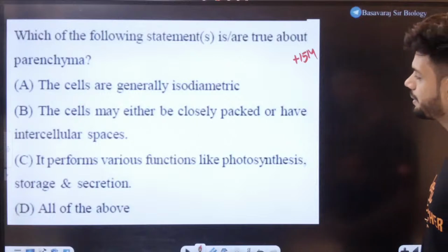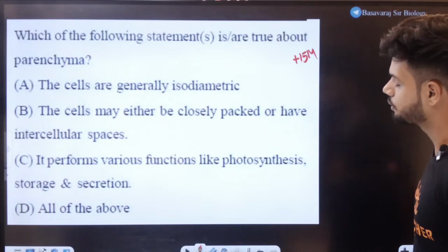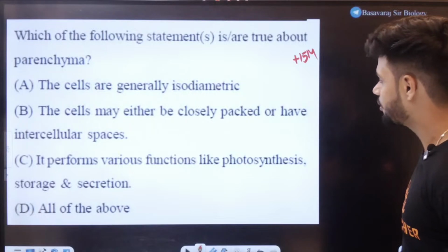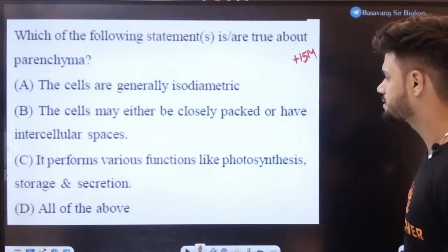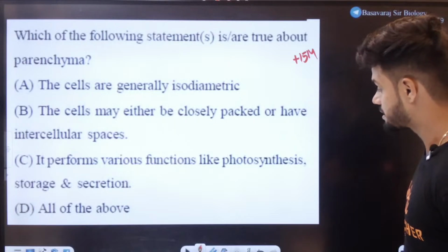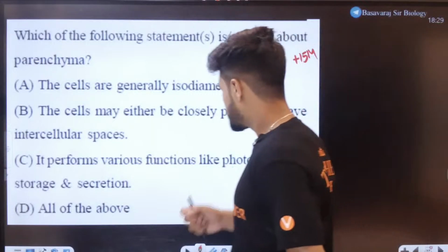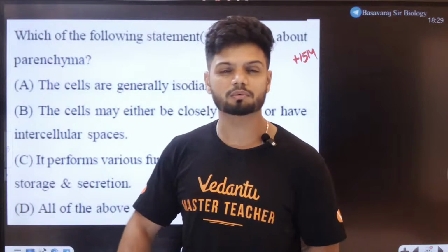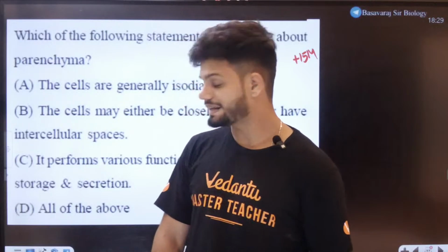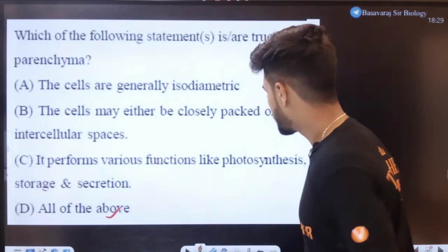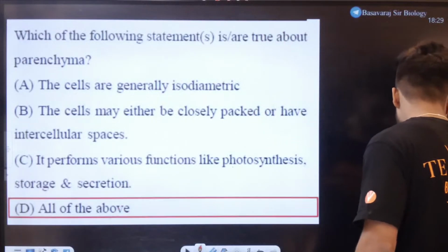Cells are isodiametric. Iso means same diameter throughout. Yes, correct. The cells may either be closely packed or have some amount of ICS. It performs various functions like photosynthesis, storage, and secretion. Photosynthesis is called chlorenchyma. Storage is normally parenchyma. Secretion also, yes, it does. So all of the above. Option D for plus 15 marks.